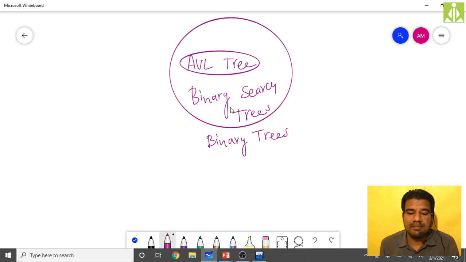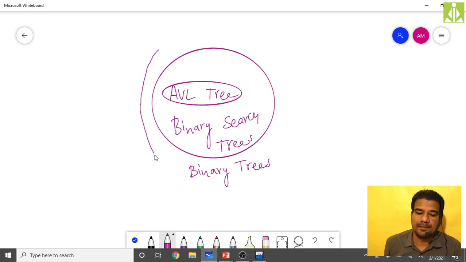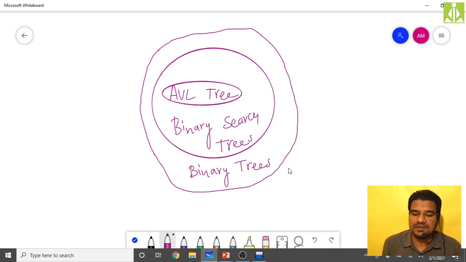And all my binary trees, they are trees, normal trees. And all my trees, they are what? They are connected graphs.